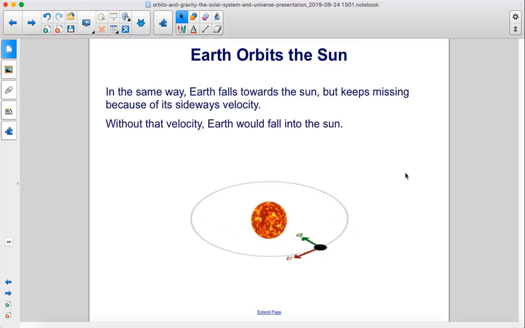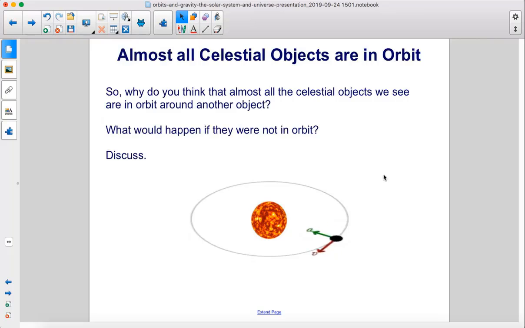In the same way, Earth falls towards the sun, but keeps missing because of its sideways velocity. Without that velocity, Earth would fall into the sun. So, why do you think that almost all the celestial objects we see are in orbit around another object? What would happen if they were not in orbit?